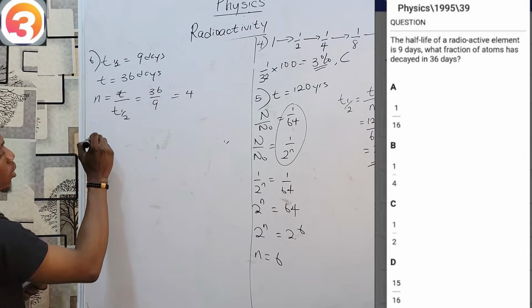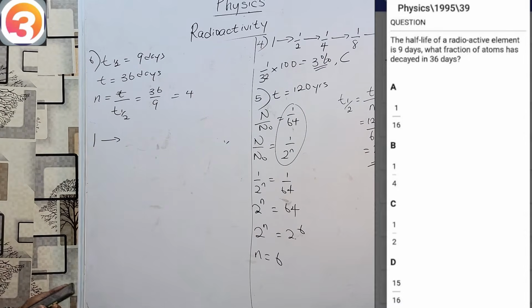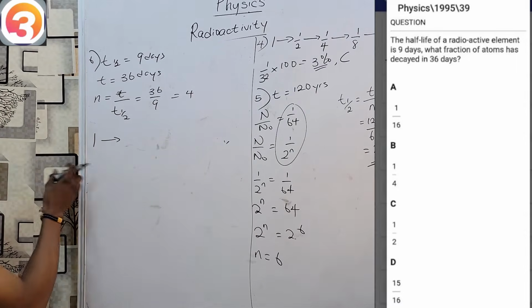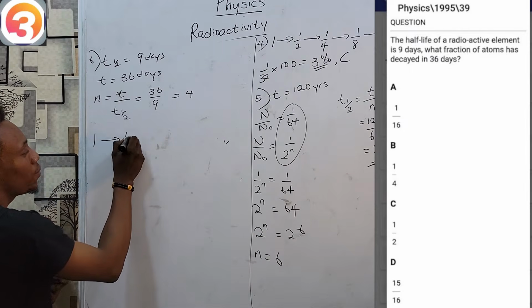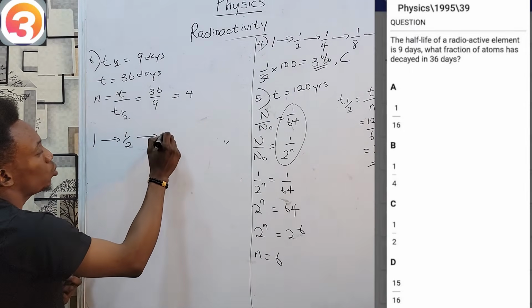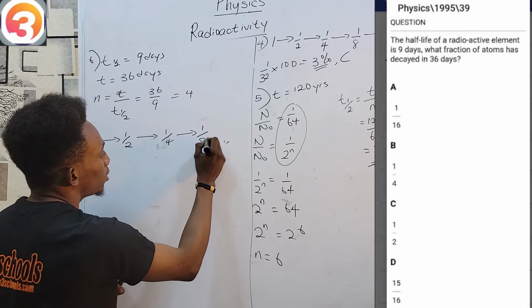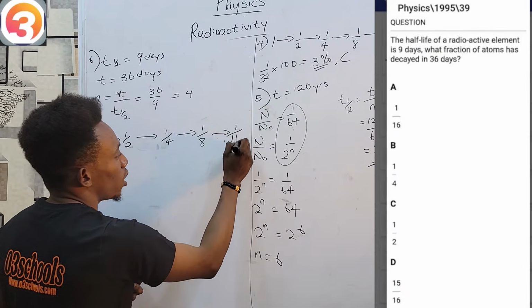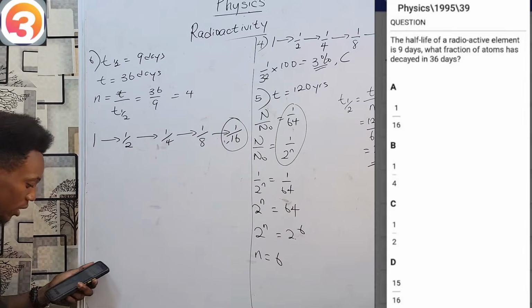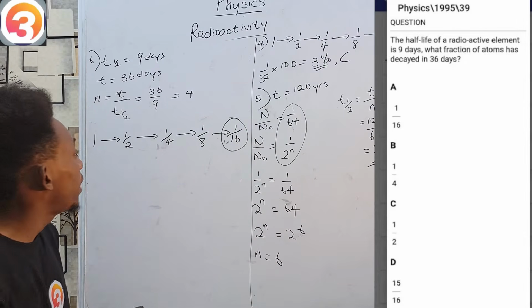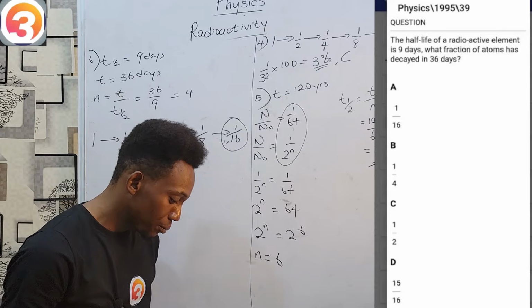Let's get the fraction. If I start with 1, I'm using the common sense method again. It's faster occasionally. Start with 1. After 1 half-life, that's half. 2 half-lives, 1/4. 3 half-lives, 1/8. And 4 half-lives must be 1/16. See? Quite straightforward. Our answer is option A.